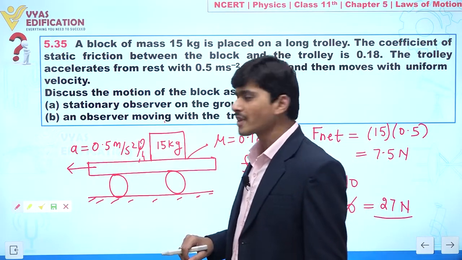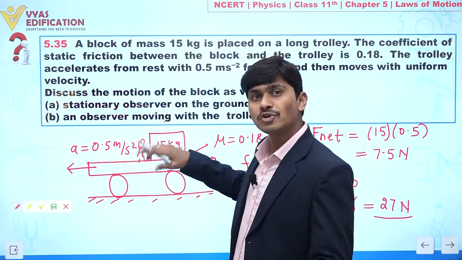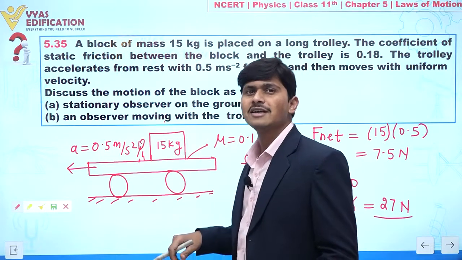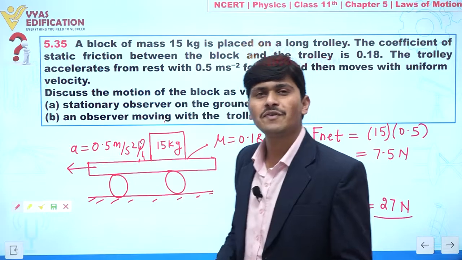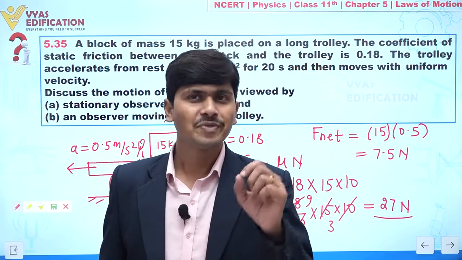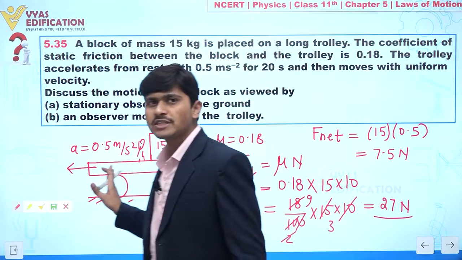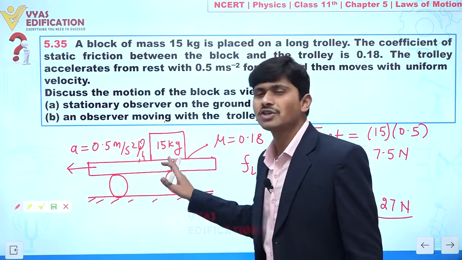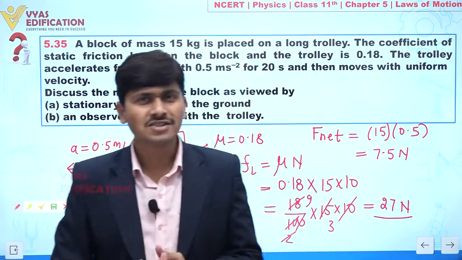Because the acceleration of the trolley and the block are both the same, or if you apply the concept of pseudo force, you will feel that this block is not moving. It means the net force acting on this 15 kg block is 0. Whenever the trolley is going with constant velocity, again you will find there is no motion of this block.